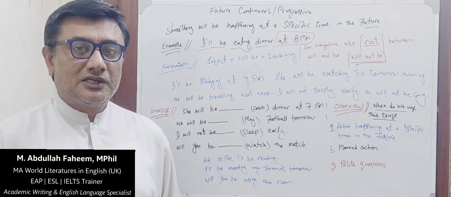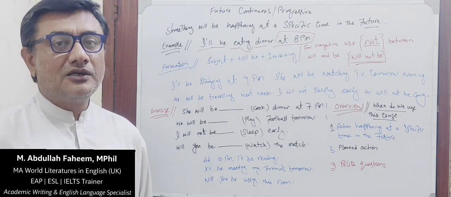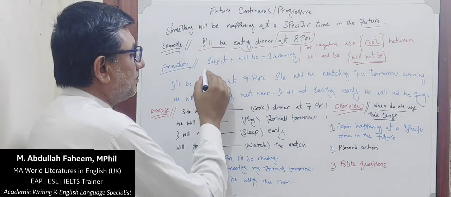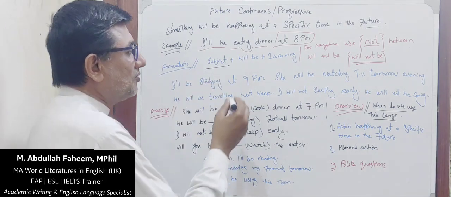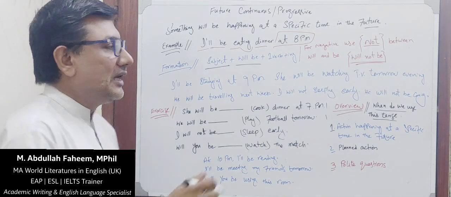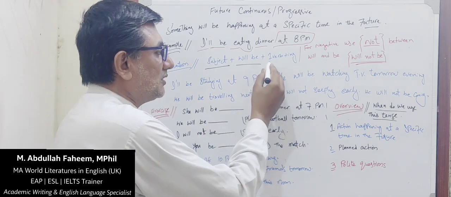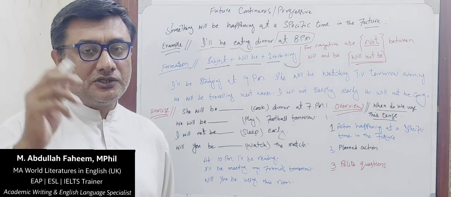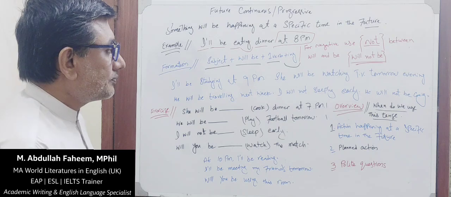Now we need to understand how we can translate different sentences into English in future continuous. The formation or the structure, it's here. First we will put our subject, and then we will be using will be, not shall be, because in present English it's only will, and will be used in a combination. दोनों इकट्ठे use करेंगे, and then we will be using first form of verb with ing similar to continuous tense like past continuous or present continuous, where we always use ing with the first form of verb.